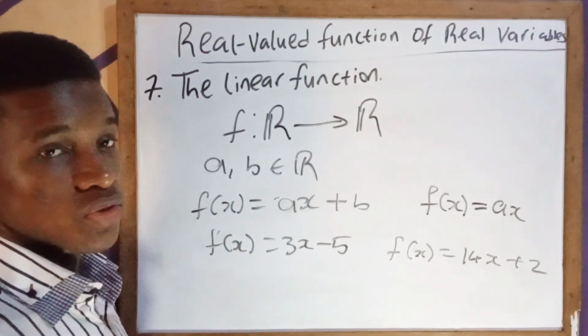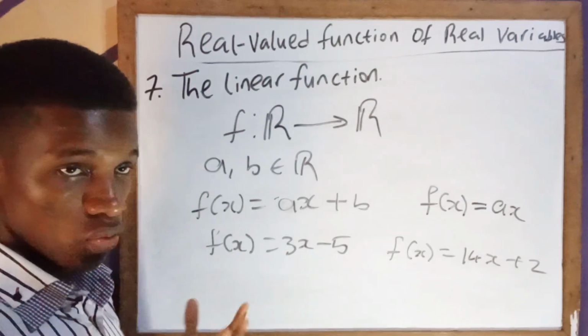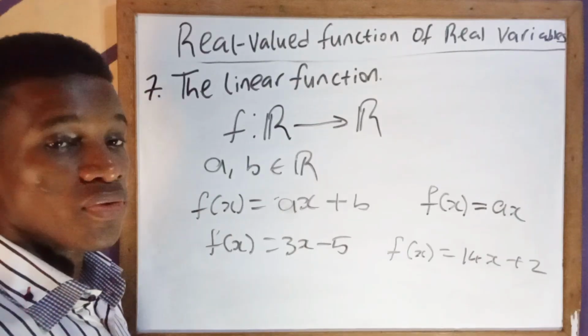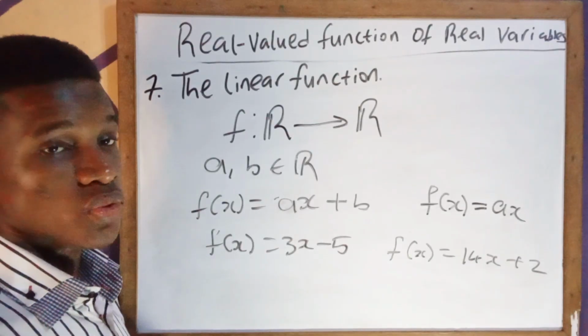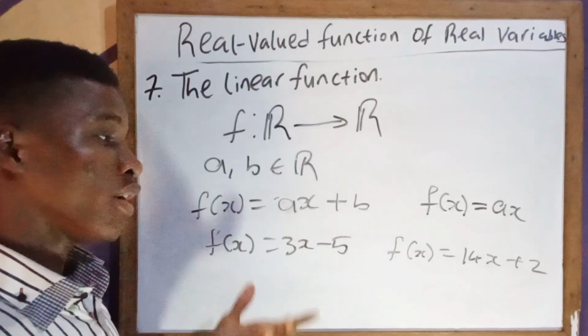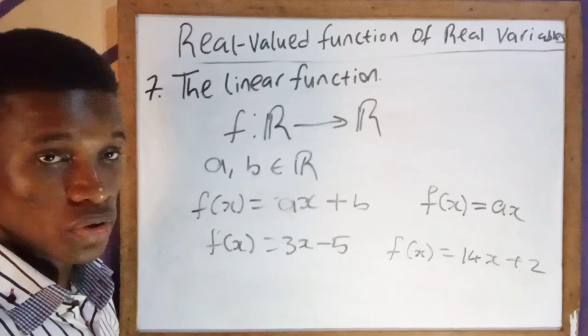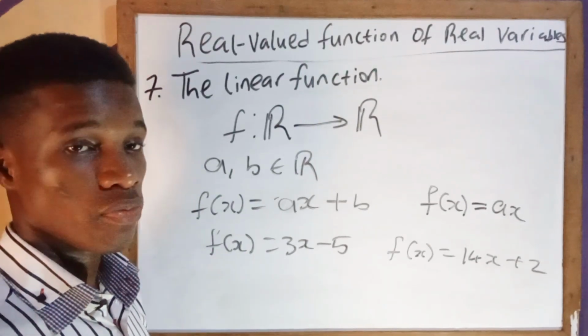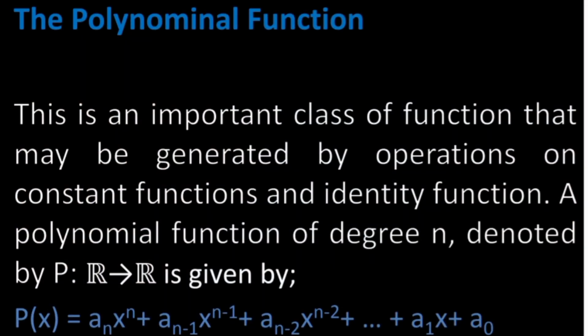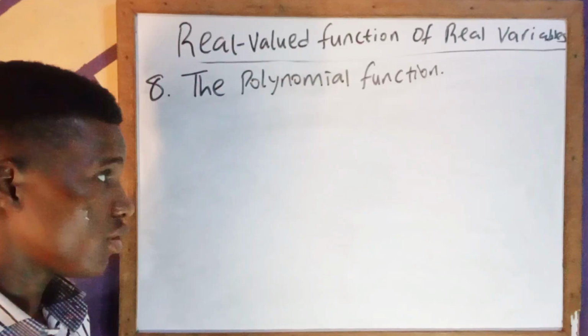So these two functions are special cases of the polynomial function. That means a polynomial of degree 1 is a linear function. So let's look at the polynomial function proper. The polynomial function is an important class of functions that may be generated by operations on the constant function and identity function. A polynomial function of degree n, denoted by p mapping from R to R, is given by this.